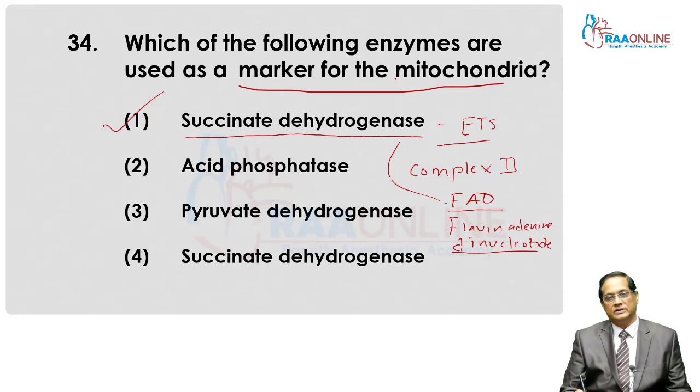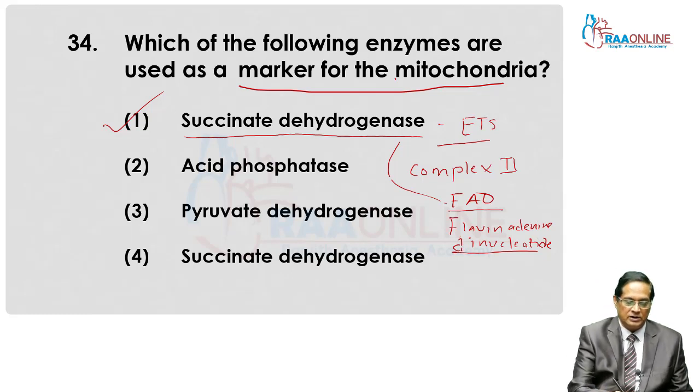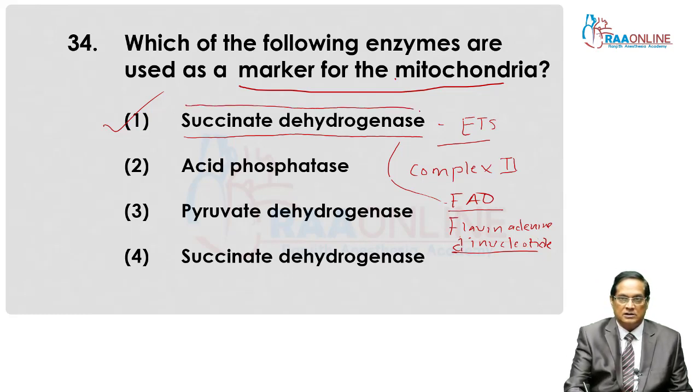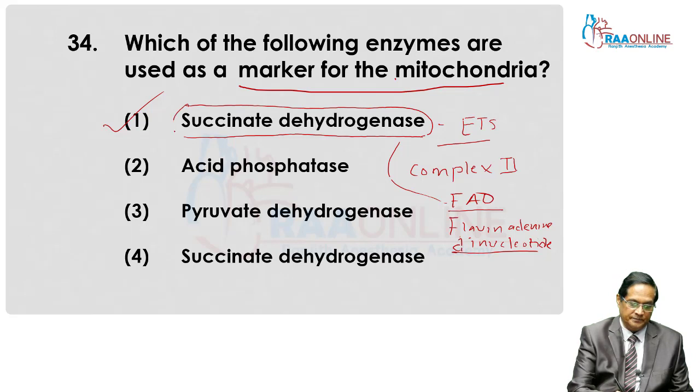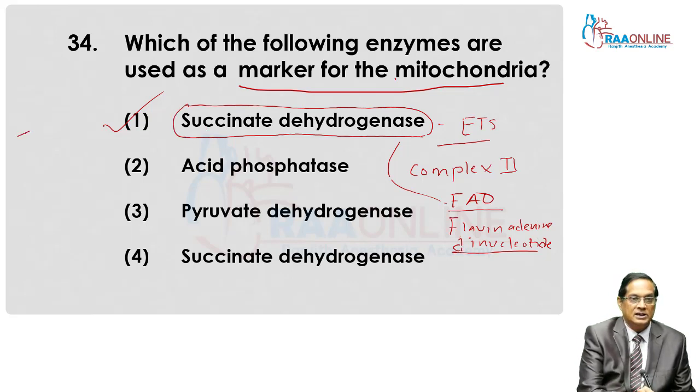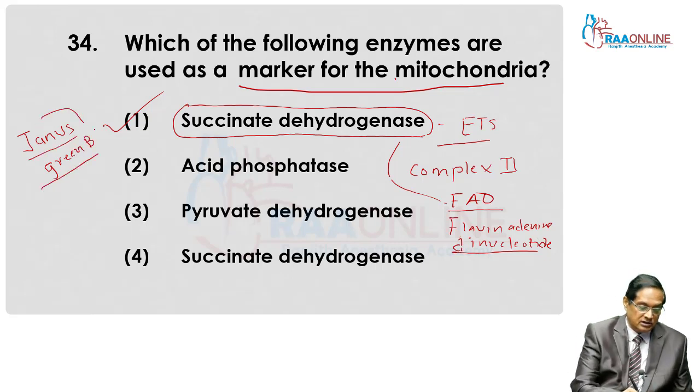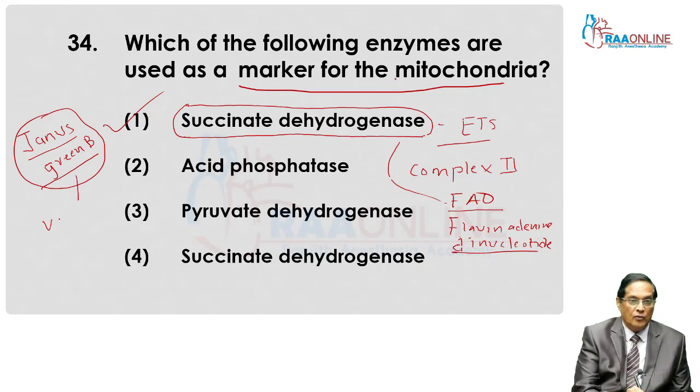Oxidizer associated with this enzyme. So the marker enzyme of mitochondria is succinate dehydrogenase. And mitochondria specifically stain with the help of Janus green B. These are a few questions which were already asked in the examination. Janus green B is a vital dye for mitochondria.